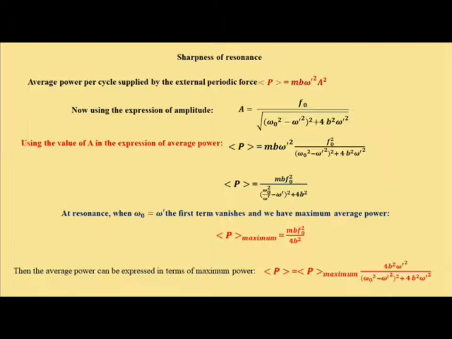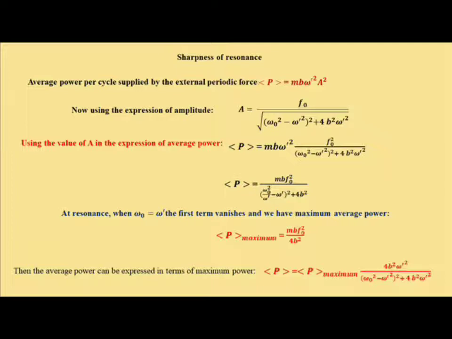Now writing the general expression of power in terms of P maximum, from the above expression we have P as m b omega prime square, m b f0 square divided by 4b square, which we write as P maximum.